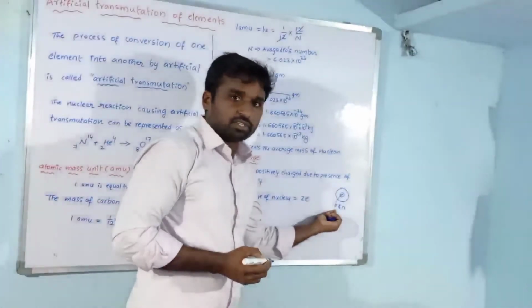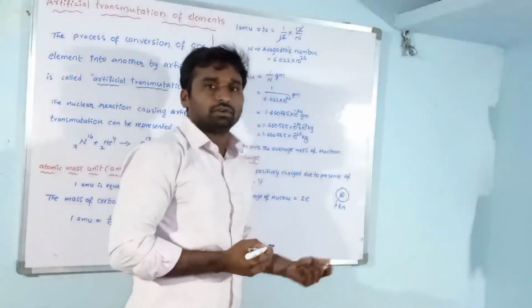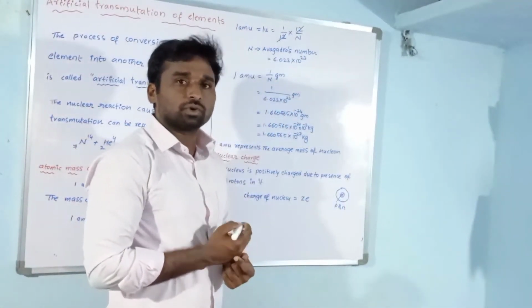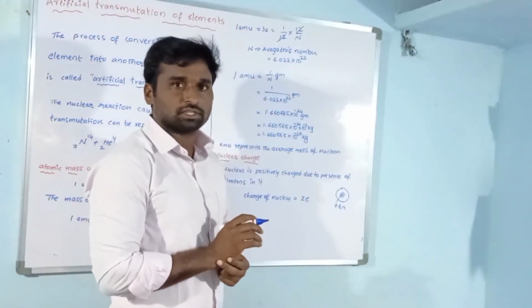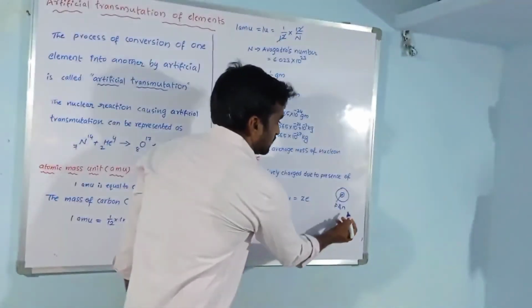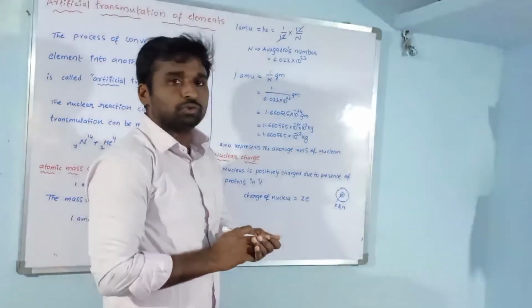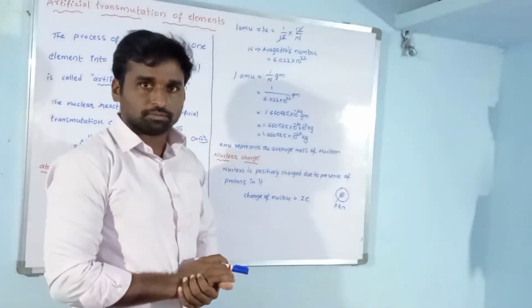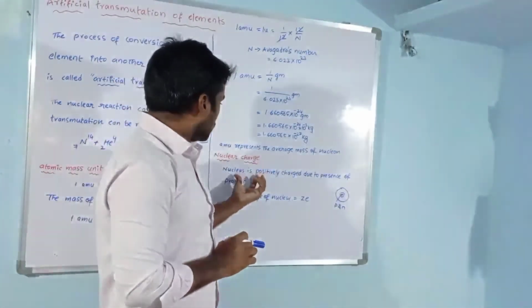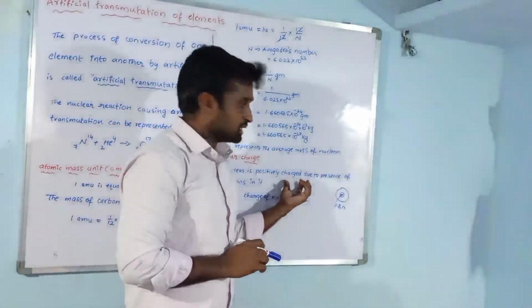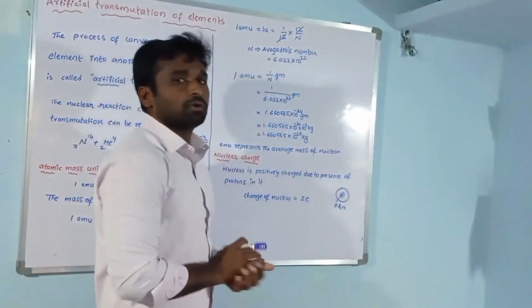The proton is positive and the neutron is neutral, meaning it has no charge. So we can say that the charge of the nucleus is positive, due to the presence of protons in it.